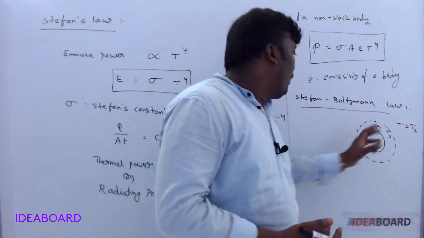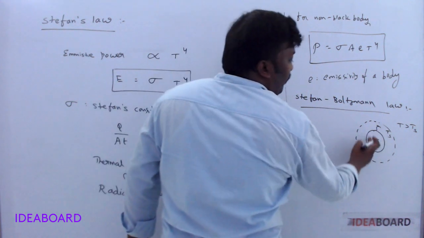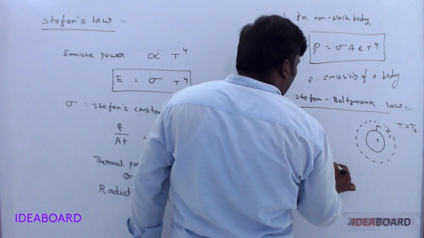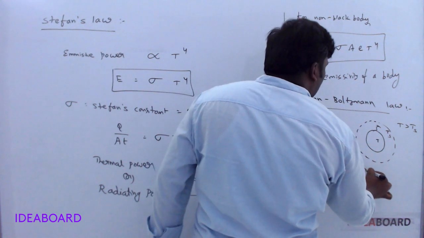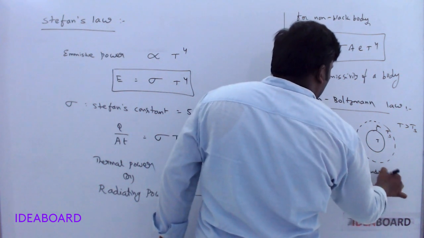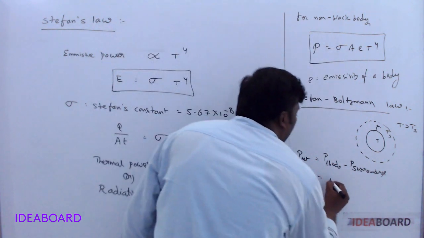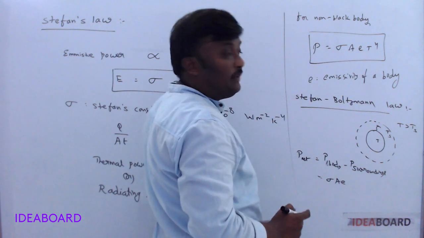Clear now? So here what happens? The net value is the body radiates, so P body minus P surroundings. The formula for P is sigma A e T power 4, where sigma is constant, A, the area of cross section, is constant, and e is emissivity.